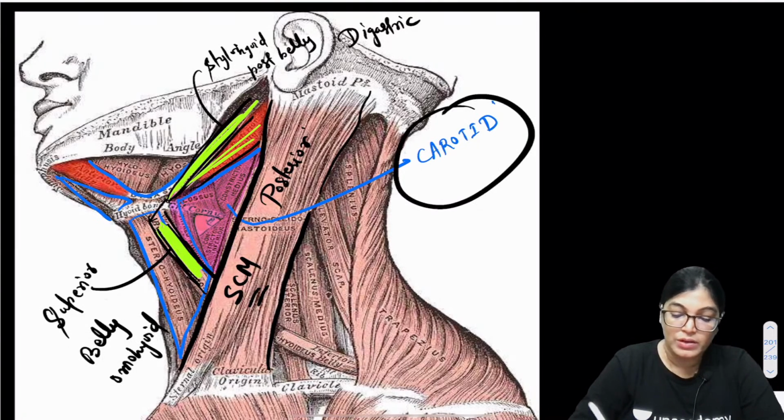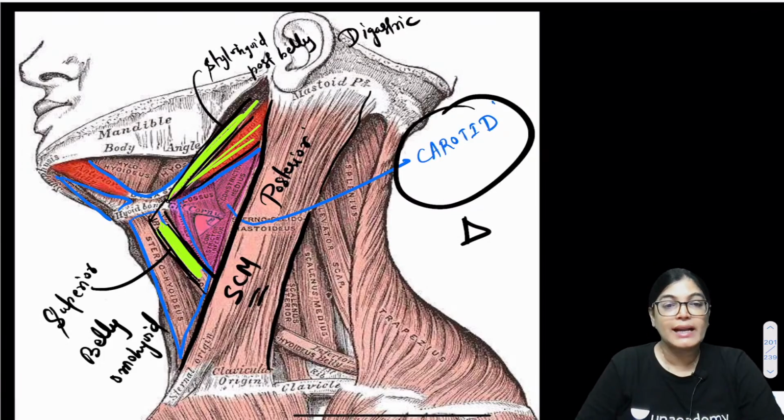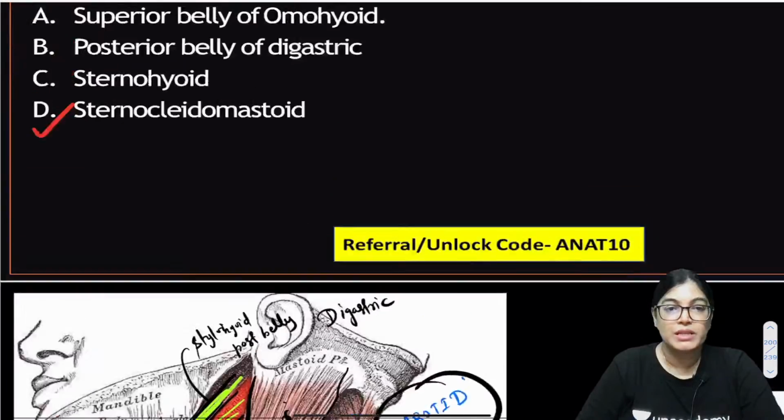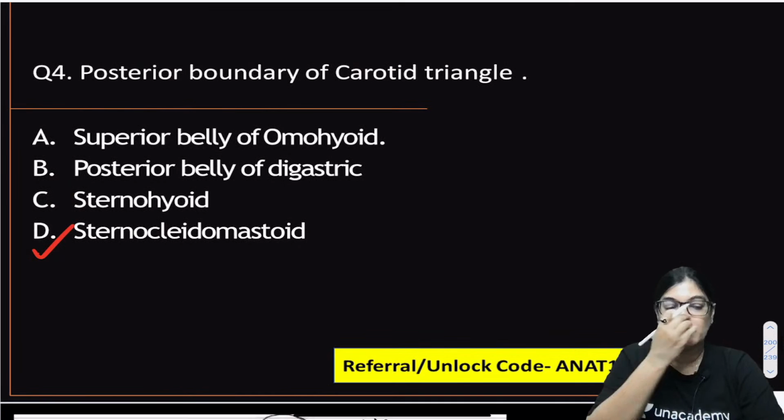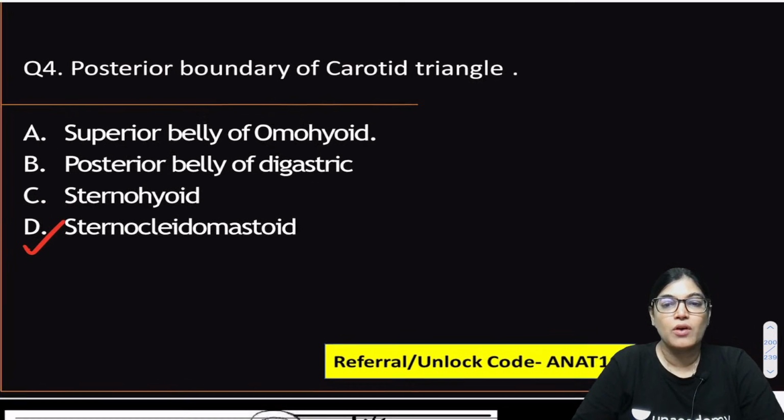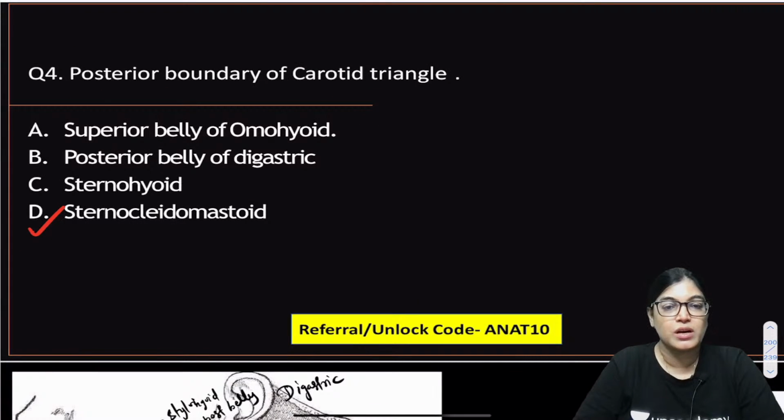This is the whole outline of the carotid triangle. So the correct answer here is sternocleidomastoid muscle. The posterior boundary of the carotid triangle is bounded by sternocleidomastoid muscle.